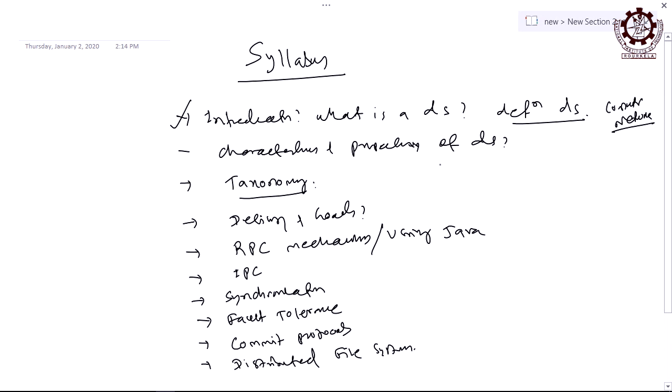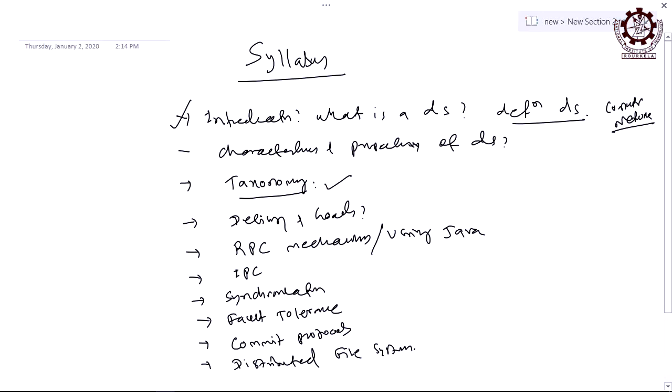These characteristics and properties are the assets of the distributed system by which it is becoming popular day by day. They are so interesting that it is becoming very popular in society. Then third is taxonomy.